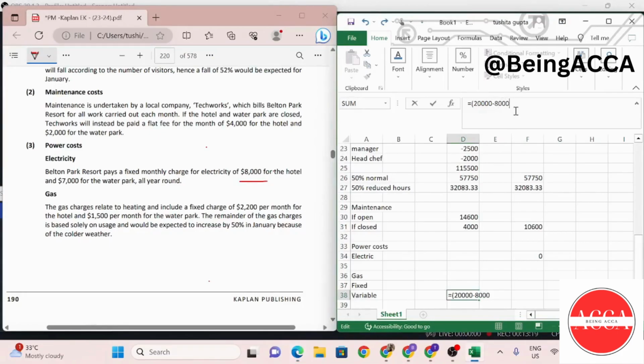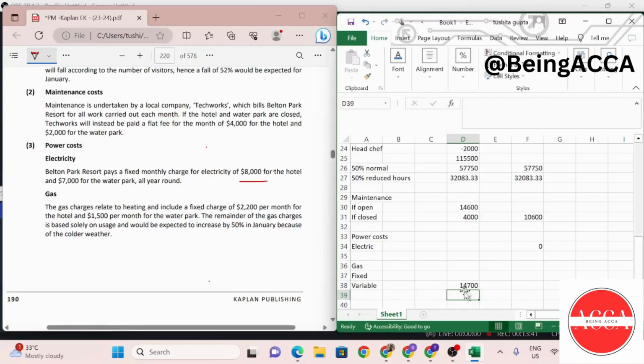So subtracting 8,000, and then I will subtract 2,200, which is the fixed charge. So this entire calculation that I've done over here will give me my component of the variable cost of gas, and it is said that this will increase by 50%. So this will be 1.5, right? So this is my incremental cost that I'll have to pay. Instead of showing this over here, I can strictly put it over here directly.